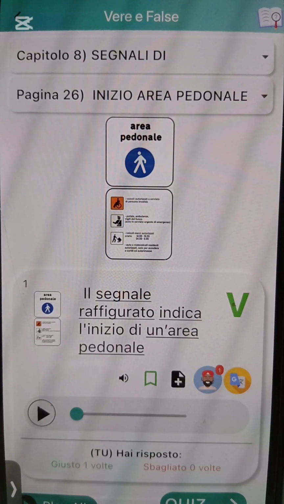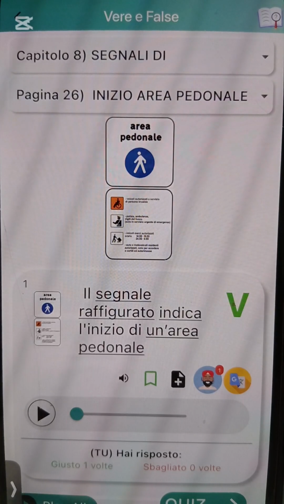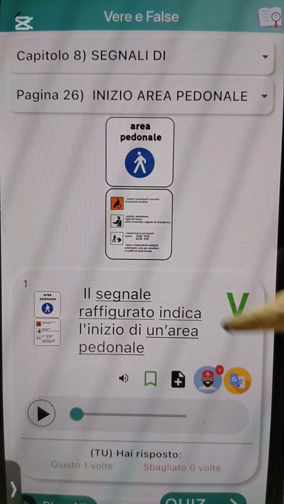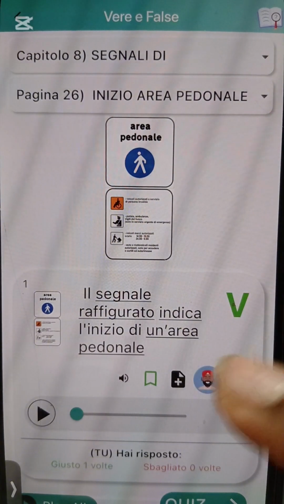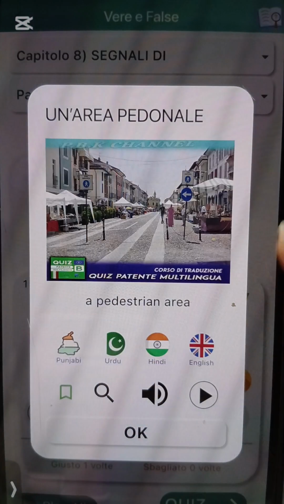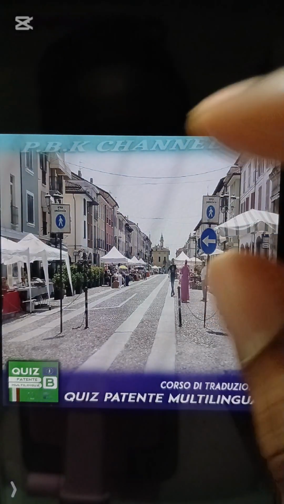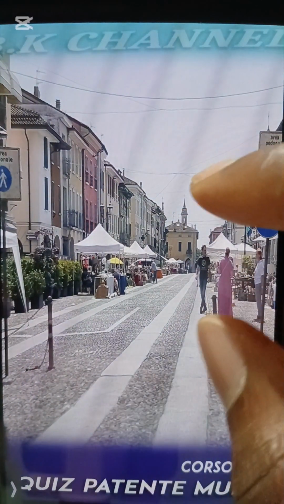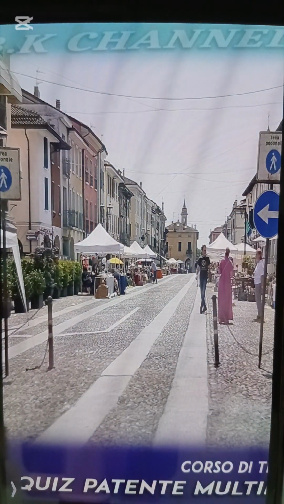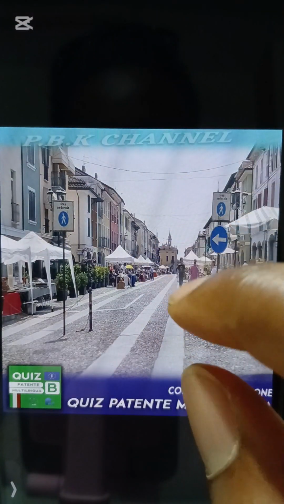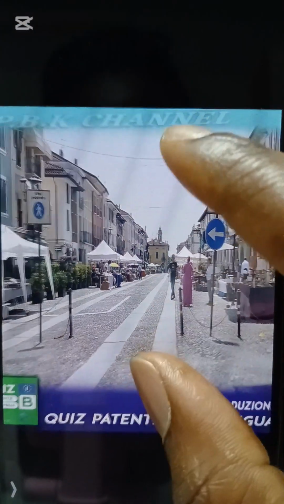So this one, which is this number 26 now, na wetin? Area pedonale. Motor no dey enter inside pedestrian area. You see am somewhere like this, e dey for inside our city well well. Most of all these places you see say maybe dem dey do all these street markets, motor no fit enter, na leg you fit take enter.